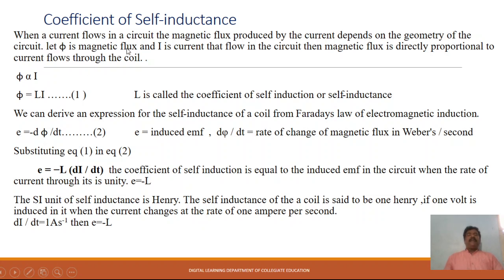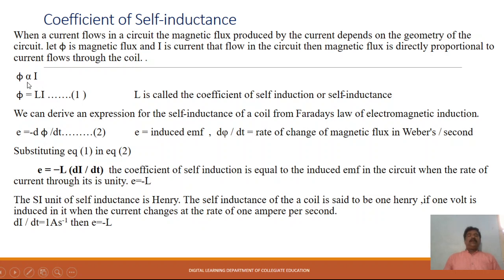Let phi be the magnetic flux and I the current flowing in the circuit. Then the magnetic flux is directly proportional to the current flowing through the coil, as in the definition of self-inductance from the previous concept. So phi is proportional to I, and phi equals LI.